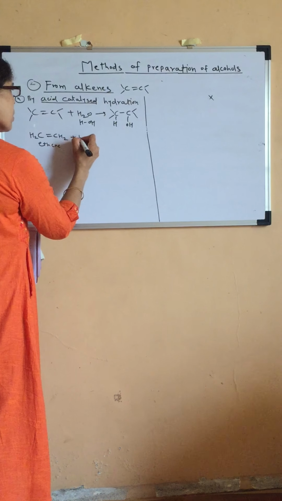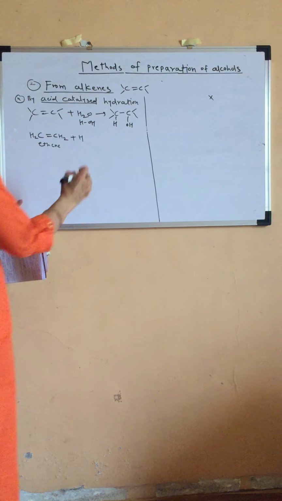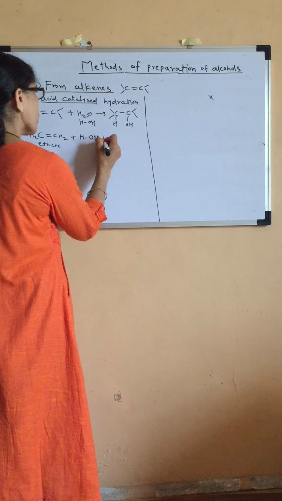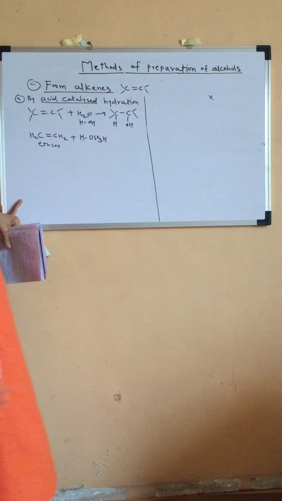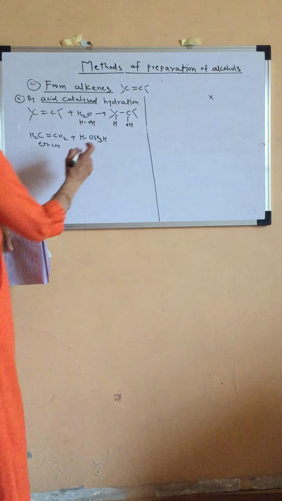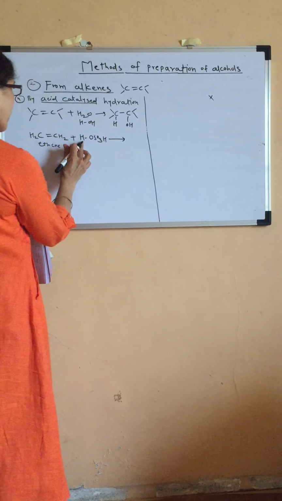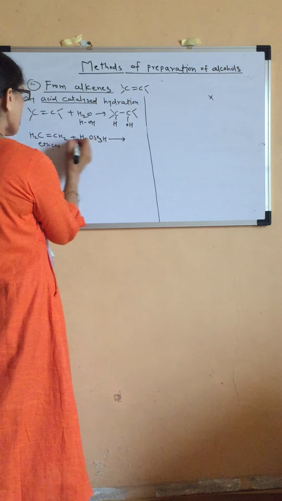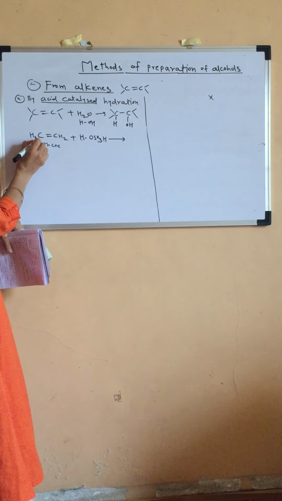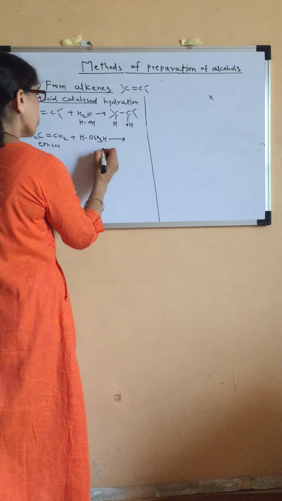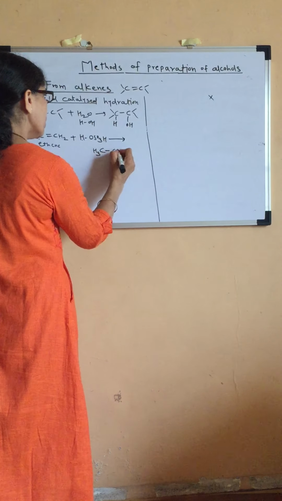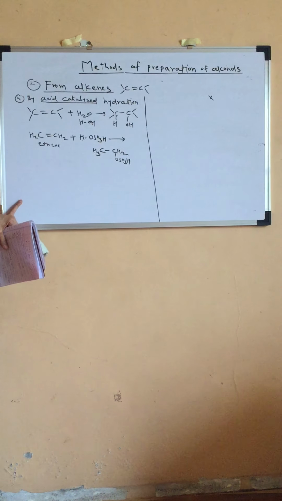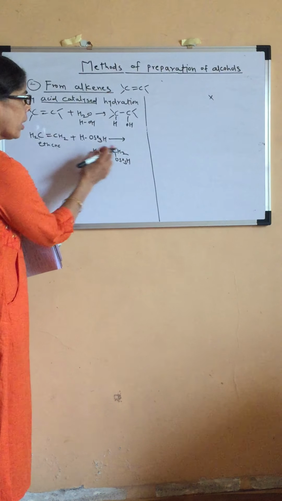And if it is acid catalyzed, if you take H2SO4, HOSO3H, that is H2SO4. Okay, so what is going to happen? H will be added to one carbon atom and this negative part will be added to another carbon atom. So this H will be added to this carbon atom, CH2 will be converted into CH3. So what we will get? CH3 single bond CH2 OSO3H.